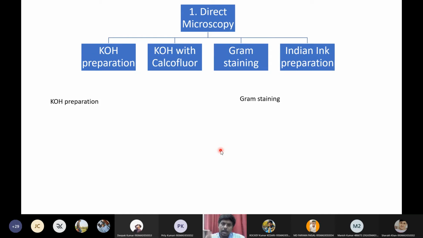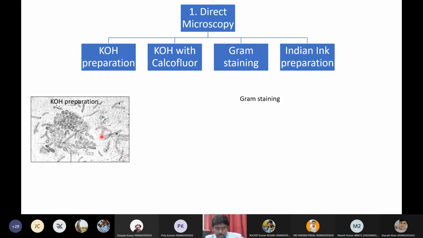Under KOH, you will find fungus like this. This is how fungi look under the microscope. Here you can see some hyphal strands. You can see some yeast cells. You can also see some septate hyphae. So you can see septate hyphae, aseptate hyphae, and yeast cells. This is how the fungus will appear under KOH preparation of a fungal sample.